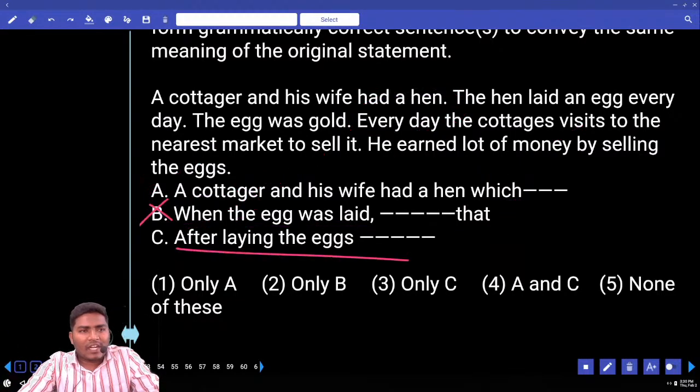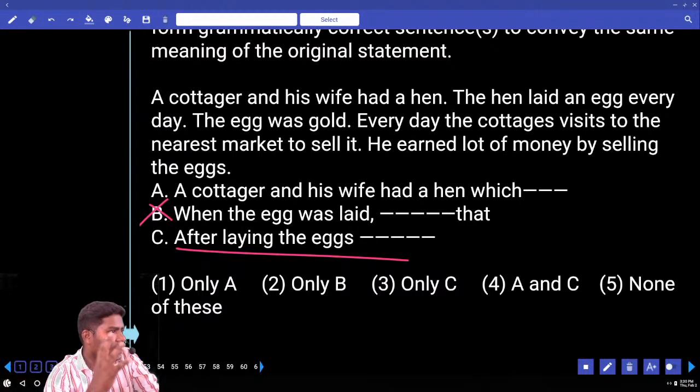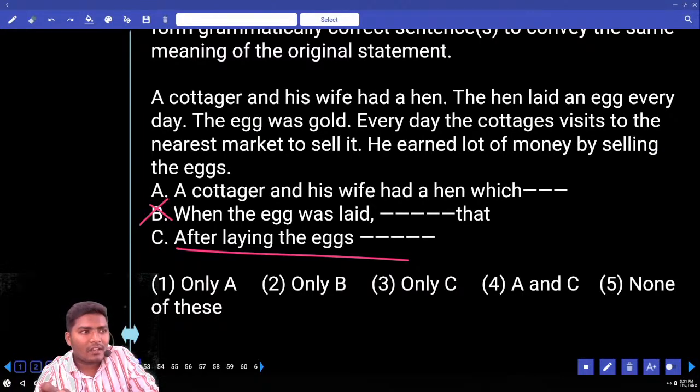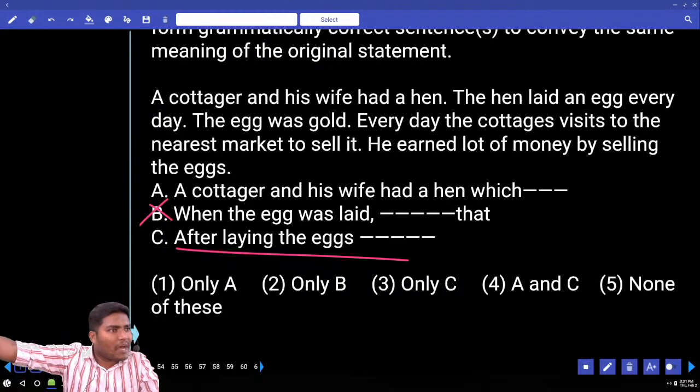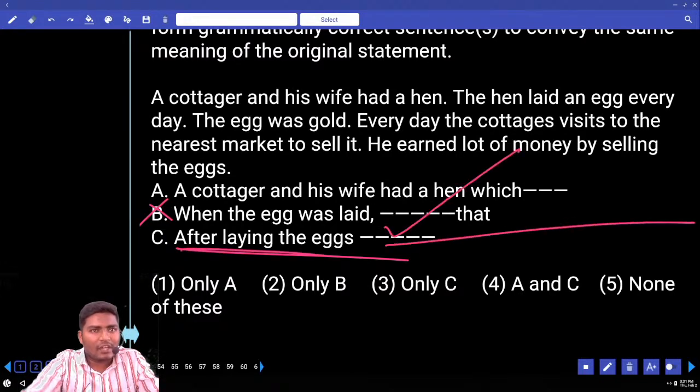Next. After laying the eggs. Now tell me your answer. Can you form the meaning if you use this starter, after laying the eggs? Now who must do the action? Who is doing the action here? The cottager is doing the action. The cottager is taking the egg to the market. If you say after laying the eggs, the cottager is taking the egg to the market.